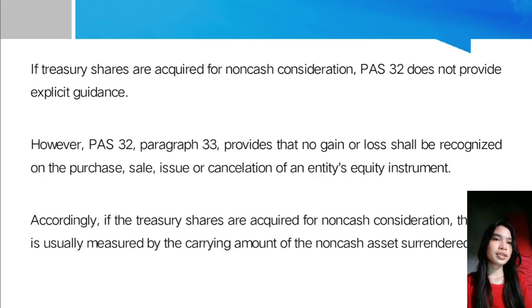If treasury shares are acquired for non-cash consideration, PAS 32 does not provide explicit guidance. However, PAS 32 paragraph 33 provides that no gain or loss shall be recognized on the purchase, sale, issue, or cancellation of an entity's equity instrument. Accordingly, if the treasury shares are acquired for non-cash consideration, the cost is usually measured by the carrying amount of the non-cash asset surrendered.